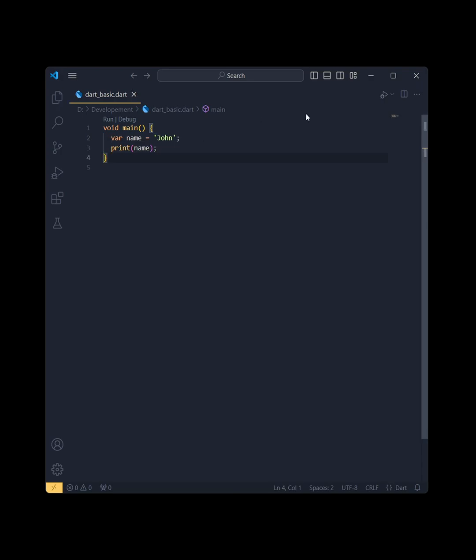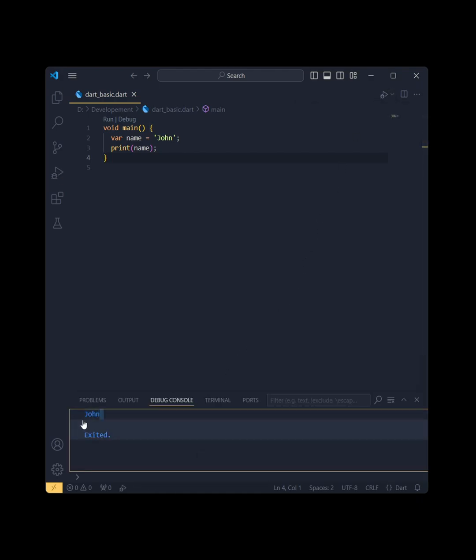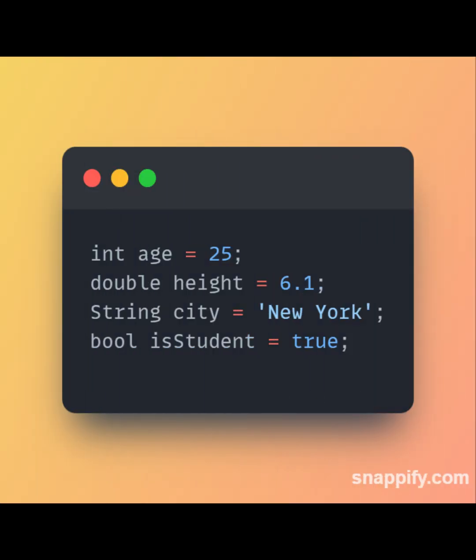But sometimes, you want to be explicit about your variable types. Dart supports multiple data types, so let's explore some of the most common ones: int, double, string, and bool. Let's take a look at how to define variables with specific types. Here we have an integer for age, a double for height, a string for city, and a boolean for isStudent. Pretty simple, right? Dart enforces type safety, meaning once you assign a type to a variable, you can't change it to a different type.